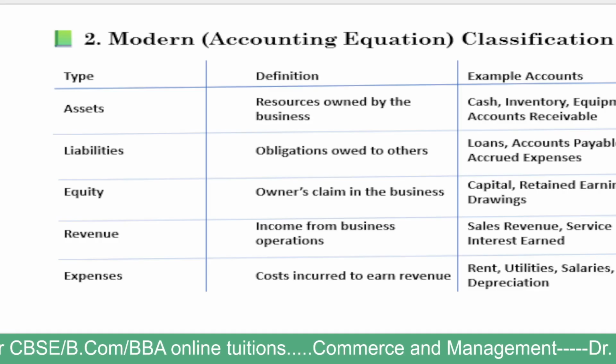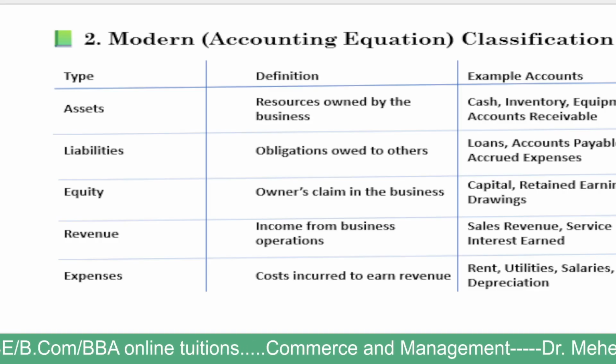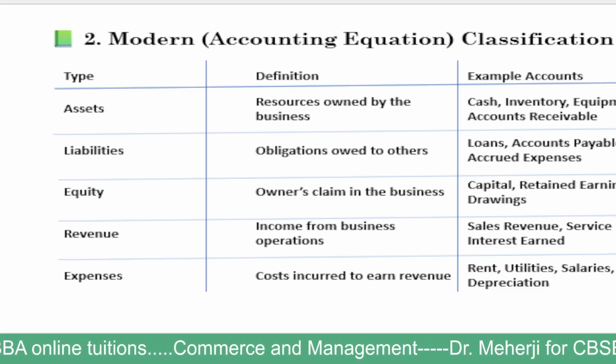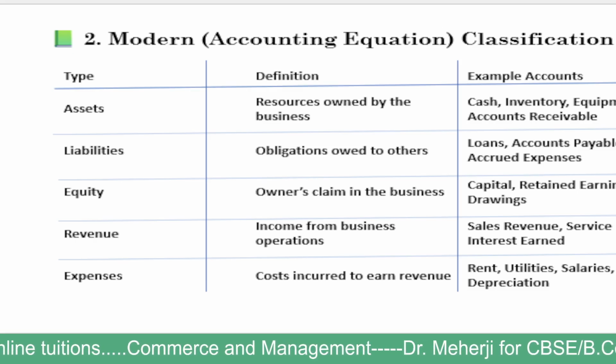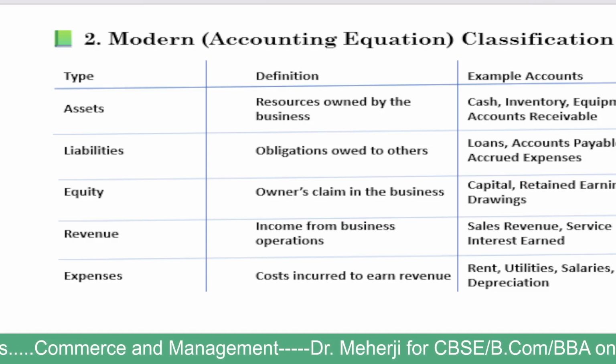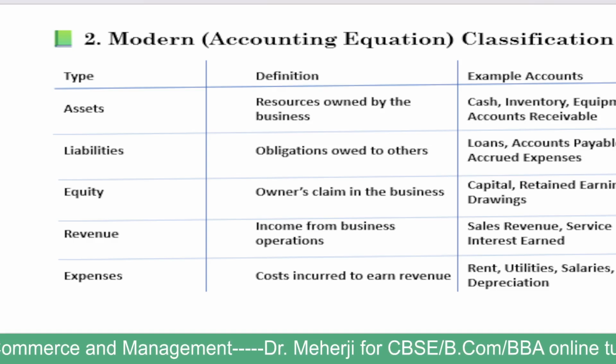That depreciation is also charged to this expense account. Thereby we can sum up under this modern classification, or accounting equation method, that accounts are classified into assets, liabilities, equity, revenue, and expenses.